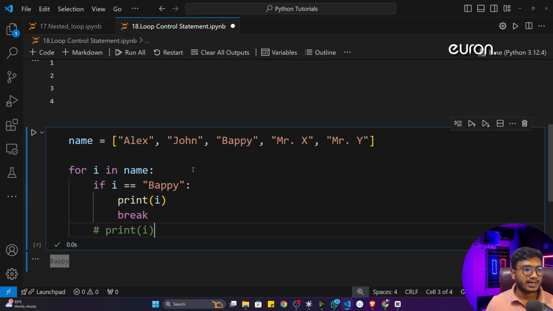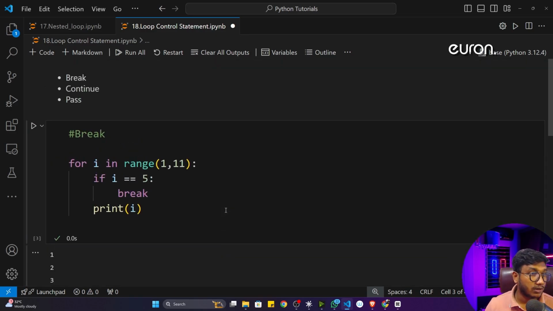Okay, so yes, that's how we can use this particular break statement as loop control. And going forward, we'll be using this particular break statement in our real-time project as well, so that this particular concept will be more clear. So yes, this is what the break loop control statement is.